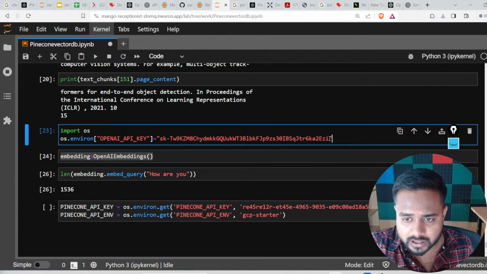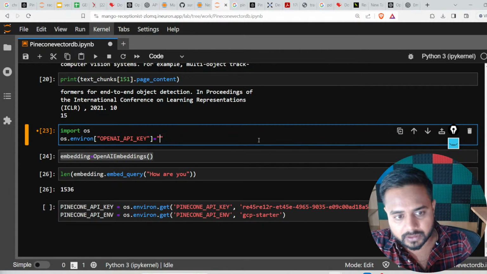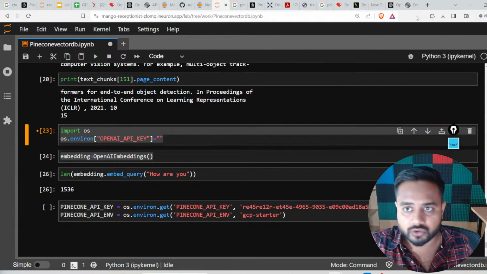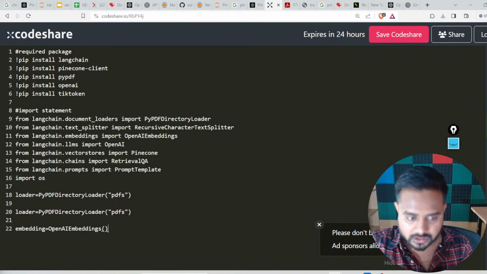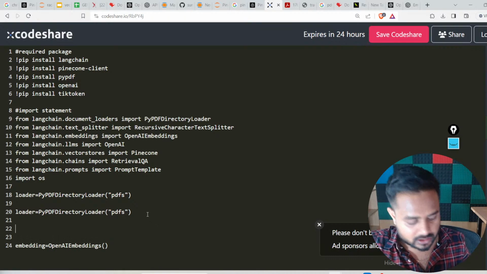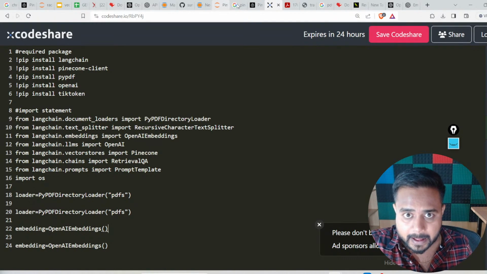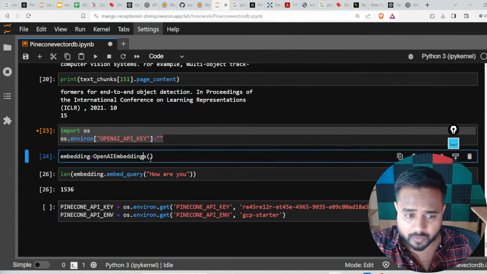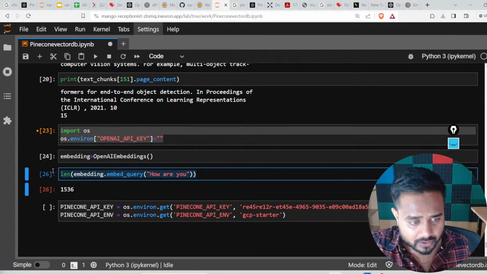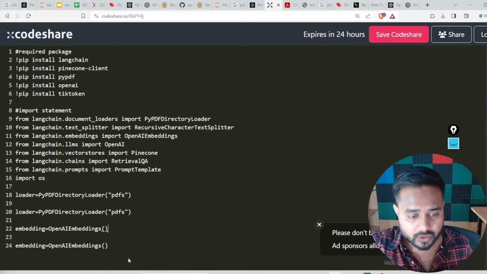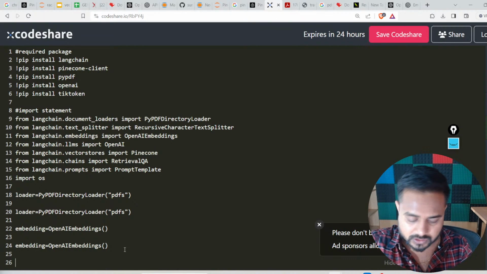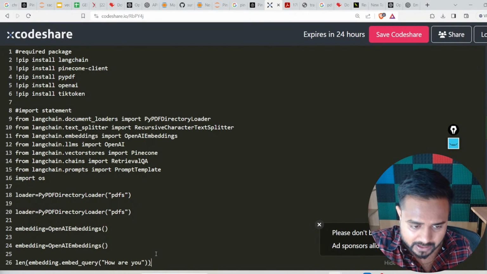And let me remove this as of now from here. Yep, this is the one. Now you need to write your own. Here is the OpenAI key which you need to set. And the next one, OpenAI embedding. If you call it and everything is going fine, just a second, this is the length of the embedding.